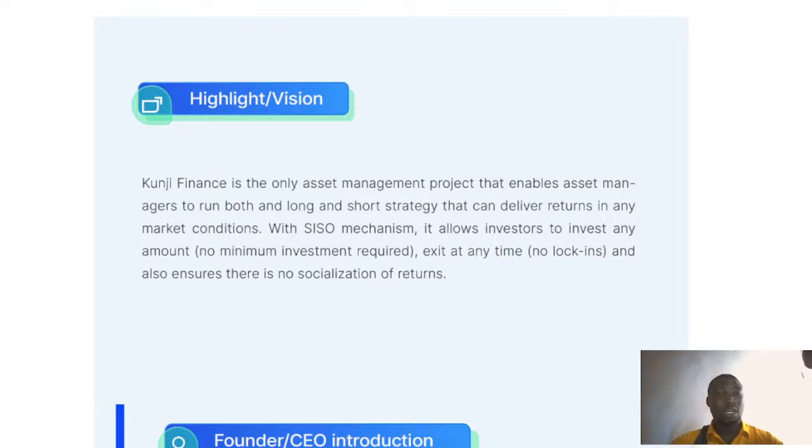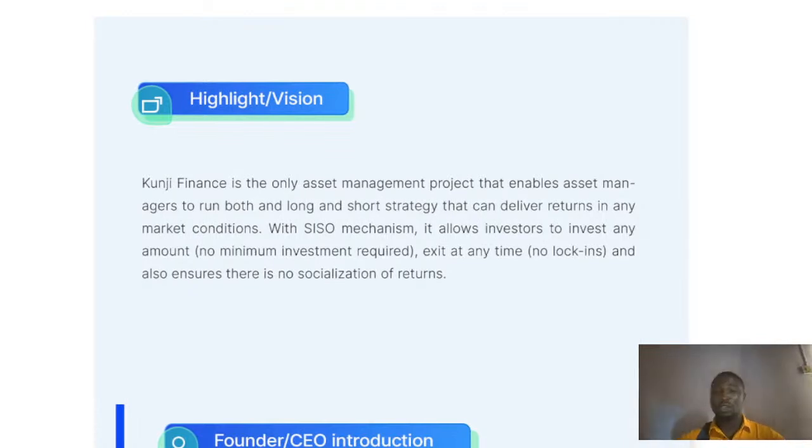How can we go about it? What are the different factors that we need to consider when looking at this project, what they are building? It is very important that we understand all these points. We're talking about the ecosystem, and this is their vision. So it is very important that we understand all these points when looking at the market, what they are really all about, and how we can go about it. All these points are very important that we need to take note of.